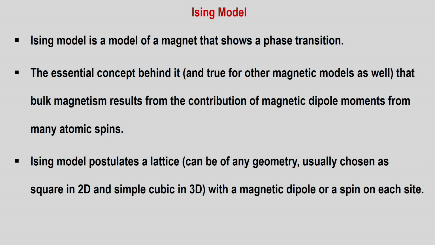The essential idea, the premise behind it, which is also true for many other magnetic models such as the Heisenberg model, etc., is that the bulk magnetism of any substance or any material results from the contribution of the magnetic dipole moments of many atomic spins coming from the constituent atoms or ions for that particular element or that particular material. So, we are going to talk about magnetism, and magnetism is coming from the magnetic dipole moments of